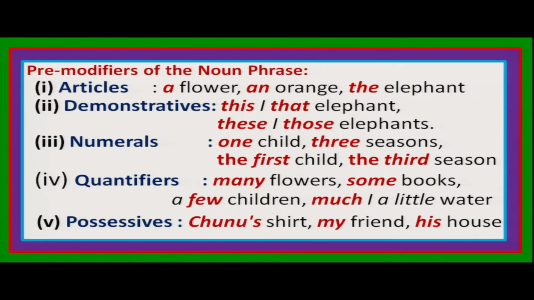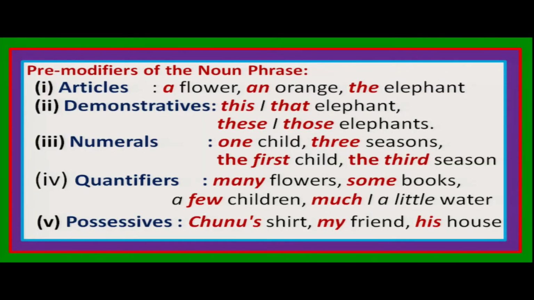Let's discuss very clearly which items can be used as pre-modifiers of the noun phrase. And you can get here 8 types of words which can be used before the head noun. They are called determiners, articles, demonstratives, numerals, quantifiers, possessives, like this. Again we will go to the next slide. So let's discuss these 5 items first.